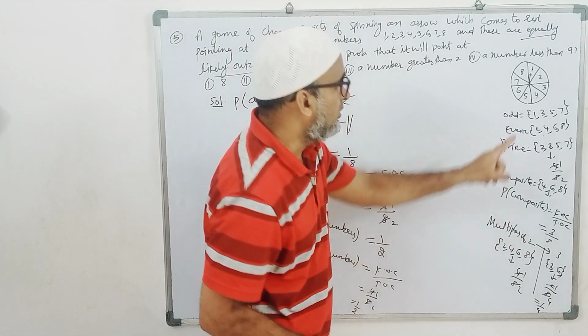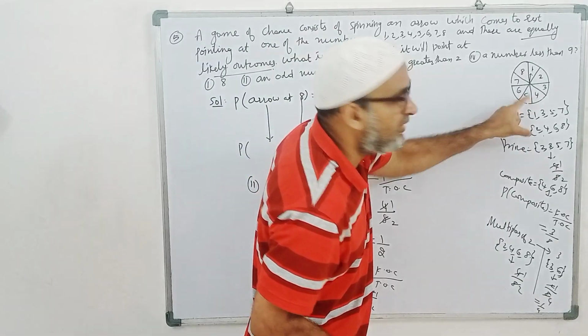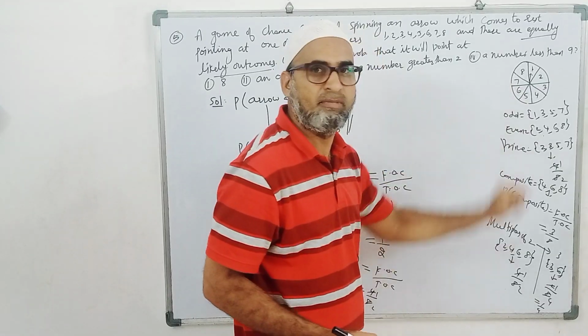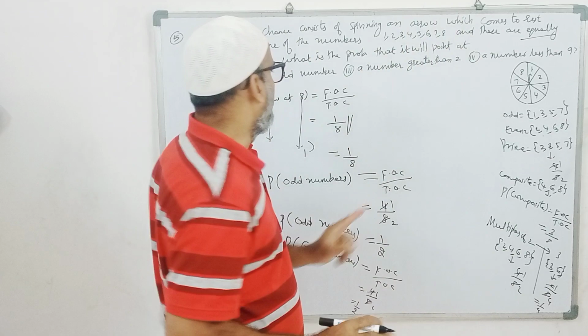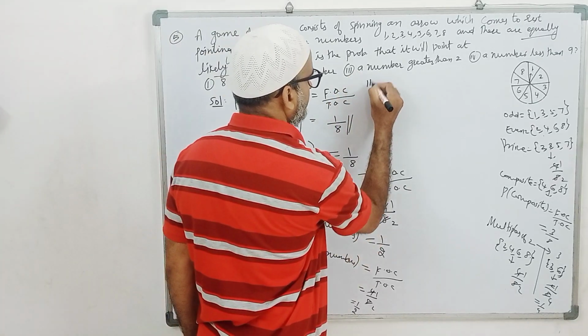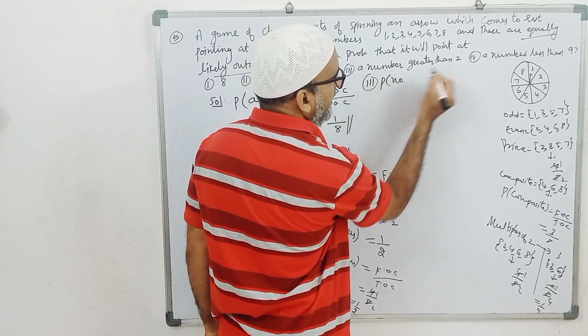Multiples of 4: 4, 8. That is 2. Multiples of 5: only 1. Multiples of 6: 1. Multiples of 7: 1. Multiples of 8: 1. Like that. Okay. Many questions you can form. And odd number is over. Next, third bit is what? Probability of number greater than 2.